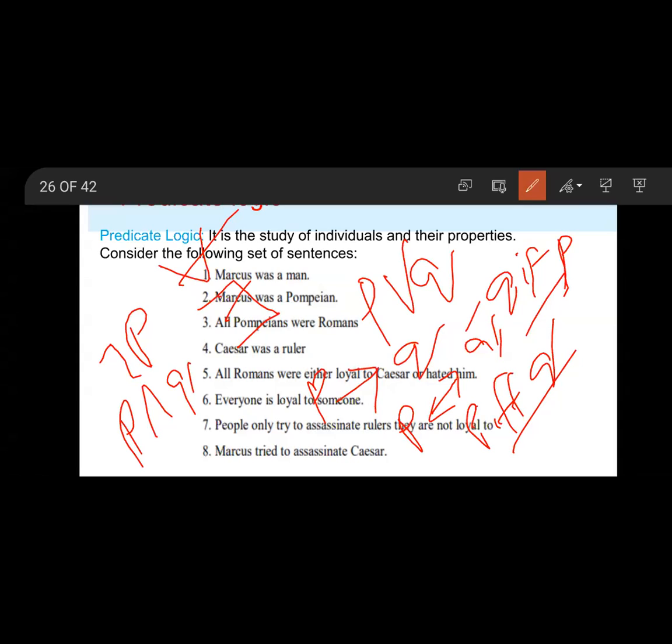Here z is a free variable. X and y are bound variables. Clear?